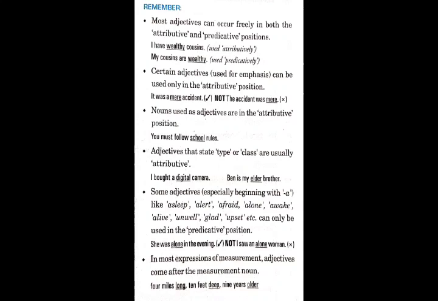Also, in most expressions of measurement, adjectives come after the measurement noun. So we can say predicative position. For example, 4 miles long, 10 feet deep, 9 years older. So when we are expressing measurement, the adjective comes after the measurement noun. Okay.